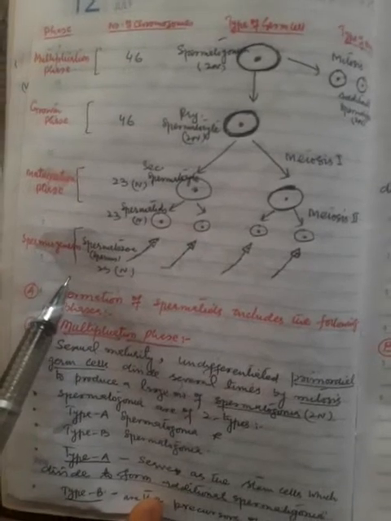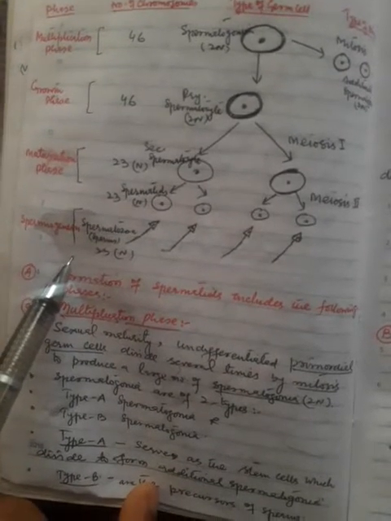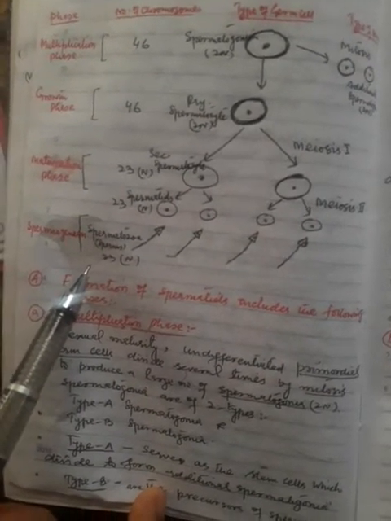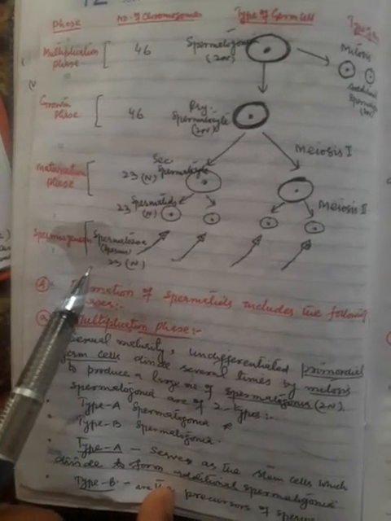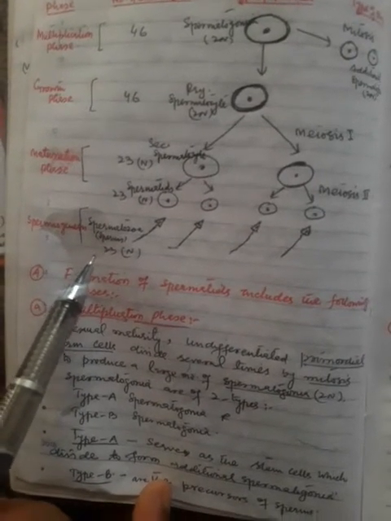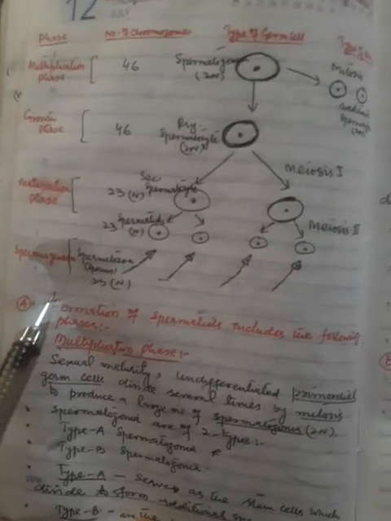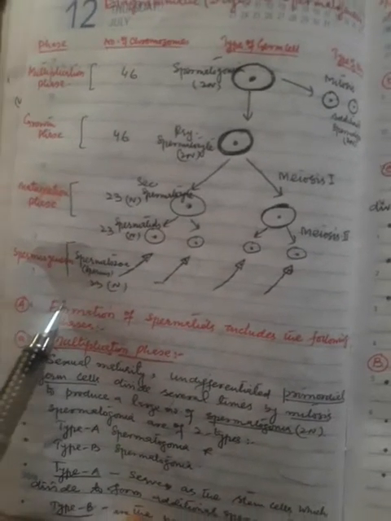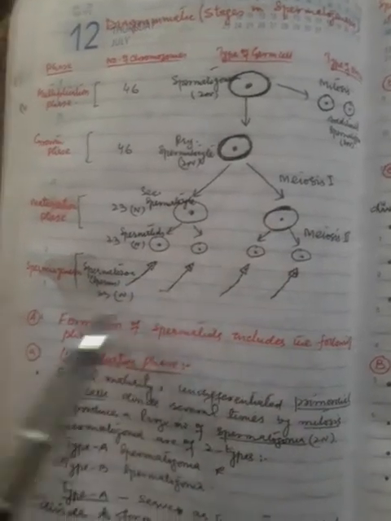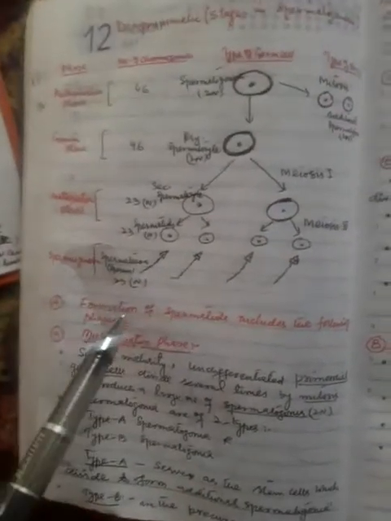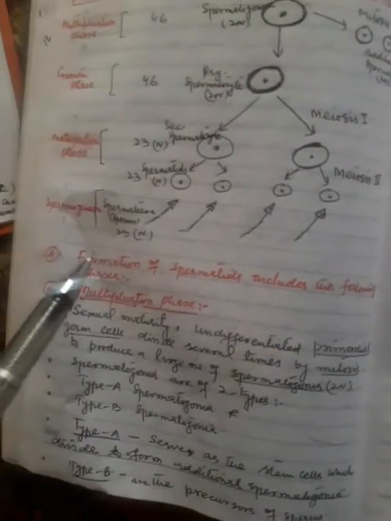So spermatogenesis is the total process, spermiogenesis is the change of spermatids into sperms, and the release of mature sperm from the Sertoli cells we call spermiation. So I think this is all about spermatogenesis, one of the parts of gametogenesis.